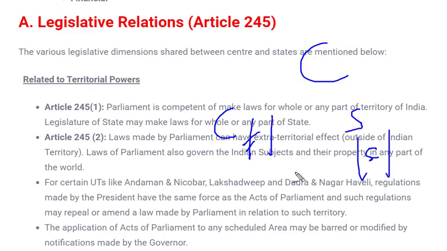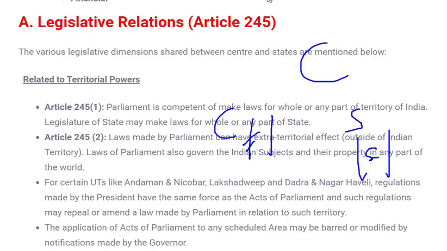For example, if any highway has to be built in a particular state, then the center can make a law for that highway, although laws are not really required for making a highway; it's just an example. Any kind of law which is found to be of national interest can be made by the center using the state subject matter.